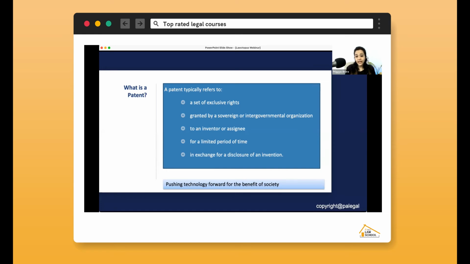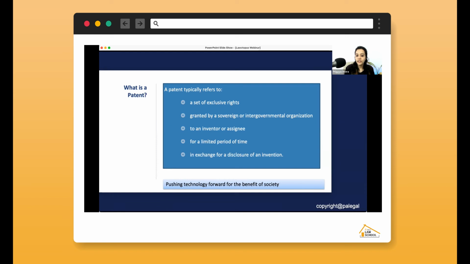Okay. So next, these rights are for a limited period of time, which means that these rights are given for a limited period of time and that time cannot be extended. For example, the Patent Act gives us a right to protect a patent for 20 years from the date of application. So when I have filed my application at the patent office, from that date, I'll have 20 years to exclude others from practicing my invention.